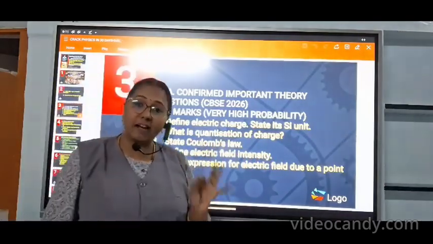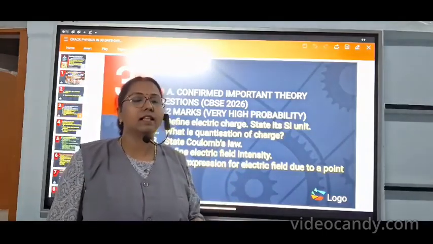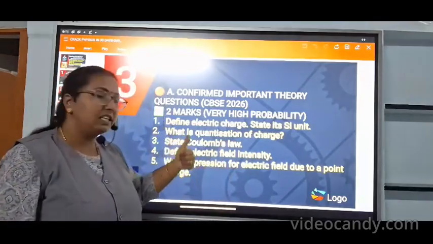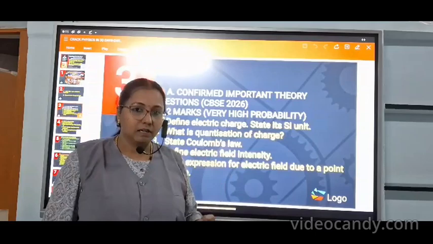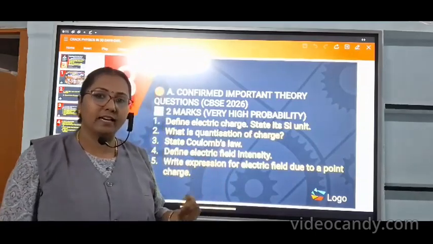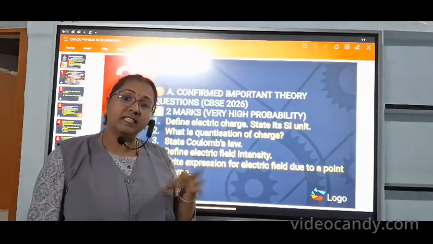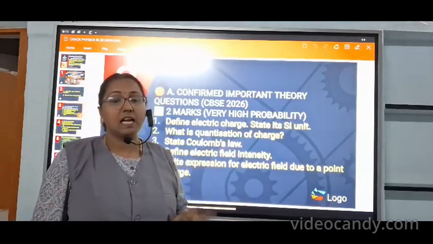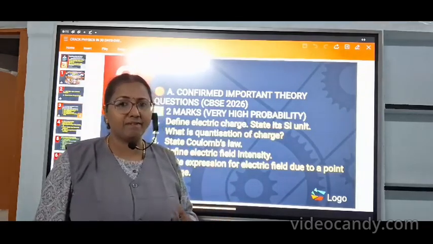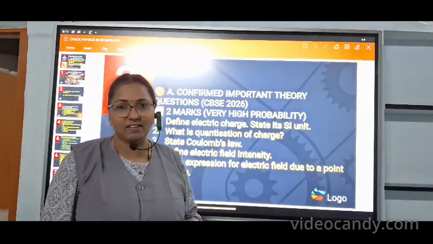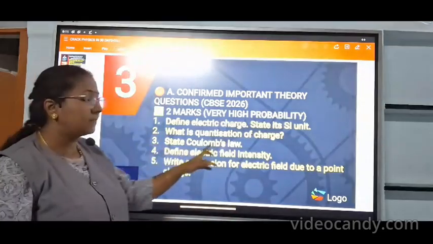Each chapter has definitions and laws. Fleming's right hand rule, the rules are there, and the definitions: define Gauss law, define electric flux, what is the photoelectric effect, what is the work function, what is electron emission. So these are definition based questions, and law based, rule based, and Huygens principle based questions. You cannot skip any of these in each and every chapter; sure they will come.